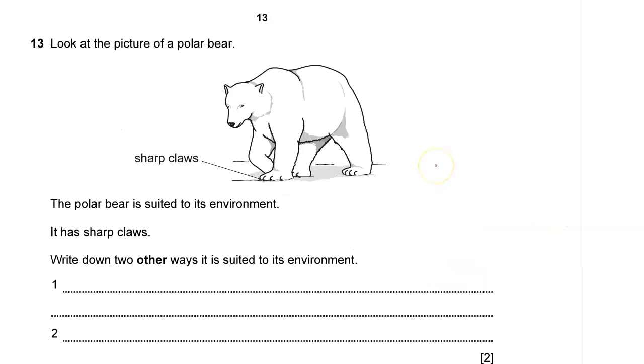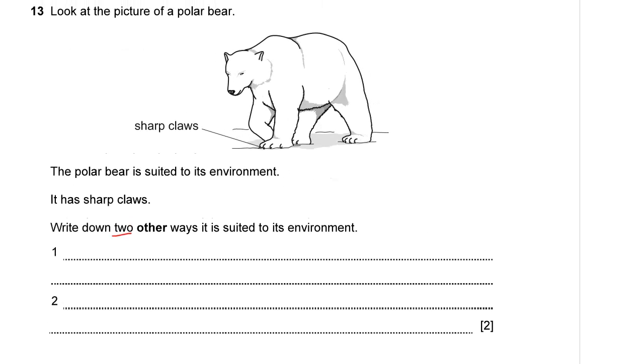Thus, we are at number 13. Look at the picture of a polar bear. It has very sharp claws, as is indicated in the diagram. The polar bear is suited to its environment. It has sharp claws. Write down 2 other ways it is suited to its environment.